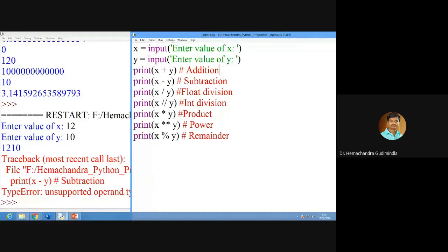Enter the value of x, enter the value of y. Sir, it's taking in a string, not as integers. So we have to take int of, correct. So we have to give int of the input.